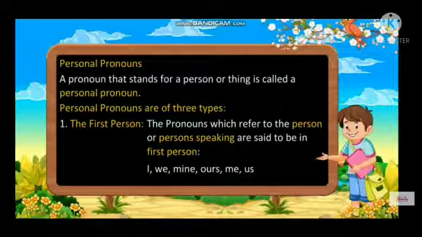The pronouns which refer to the person or persons speaking are said to be in first person. Example: I, we, mine, ours, me, us.